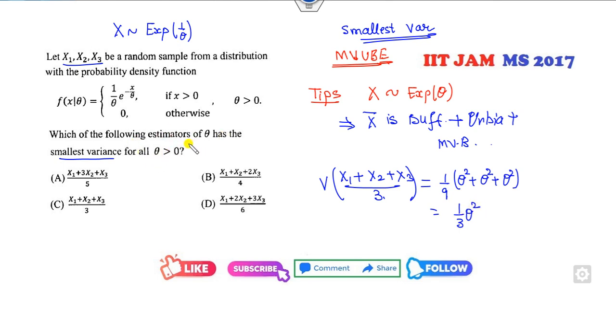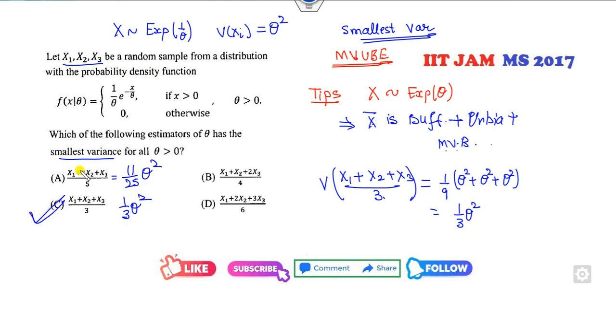So which of the following has the smallest variance? One way is this. Otherwise you can find the variance of each option. It is 1 over 25. The variance of xi is theta square. So it is theta square plus 9 theta square plus theta square. So it is 9, 10, 11 over 25. So it is 11 over 25 theta square. This value will be 1 over 9 times 3, so 1 over 3 theta square. Okay, because x bar has the minimum variance, this is the right answer.